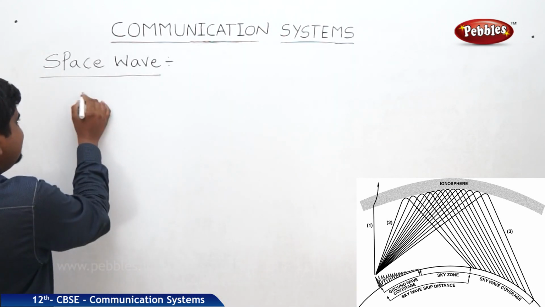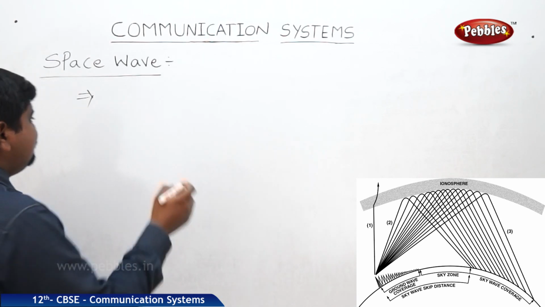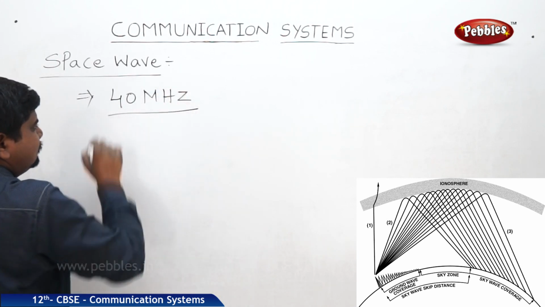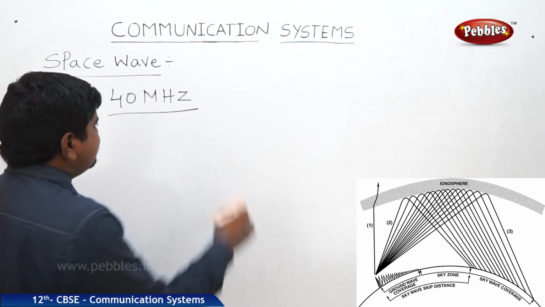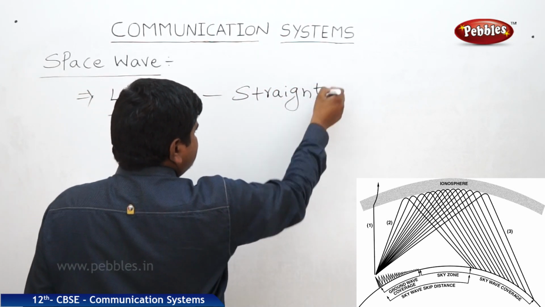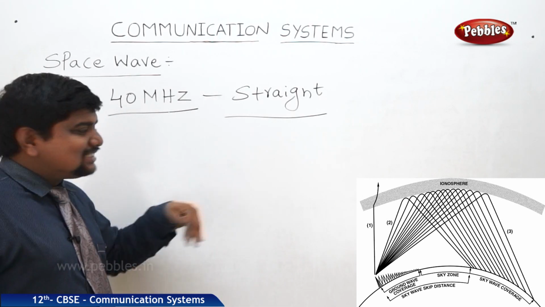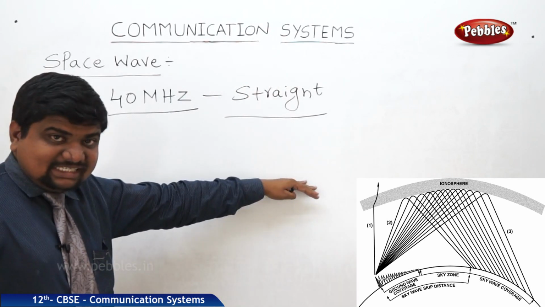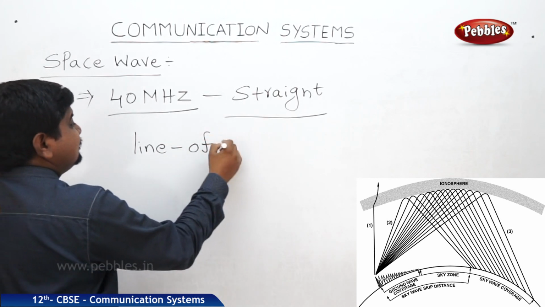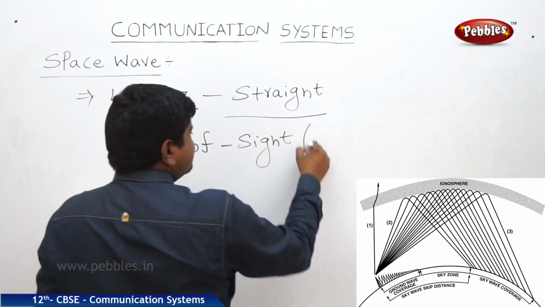The space wave is such a wave: the waves which are above 40 megahertz frequency, then their propagation will always become straight. Whenever the propagation is a straight line compared to the previous cases, this type of communication we can say is line of sight, LOS communication.